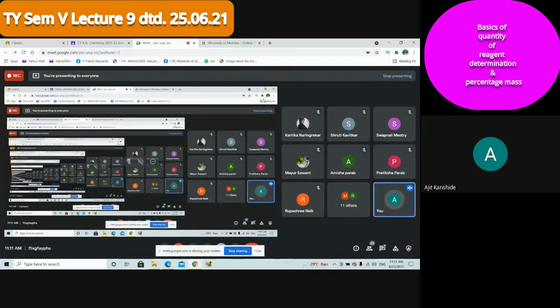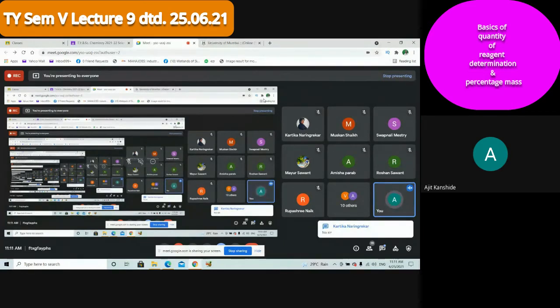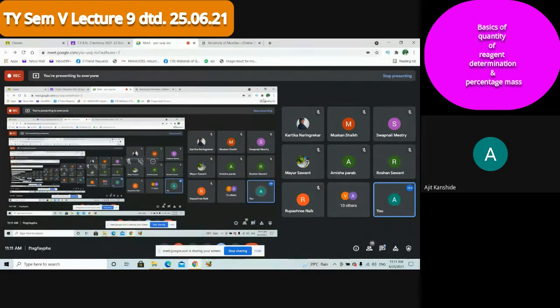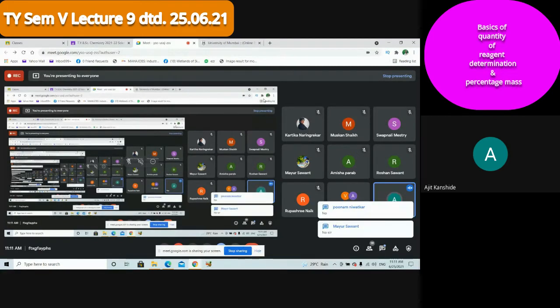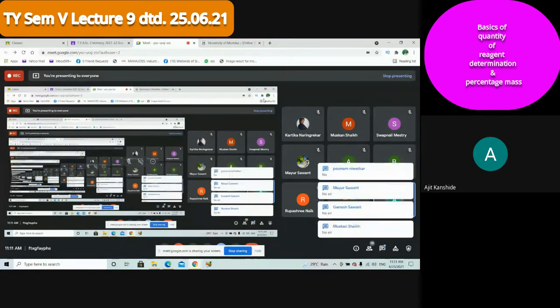I had given you homework: 3 molecules to find their molecular weight and one reaction to find the limiting reagent. Do you have any question to complete that homework? Any problem to complete that homework? Please reply fast. Kartika said no. What about others? Okay, Poonam said no. Yes, Ismail, are you there?